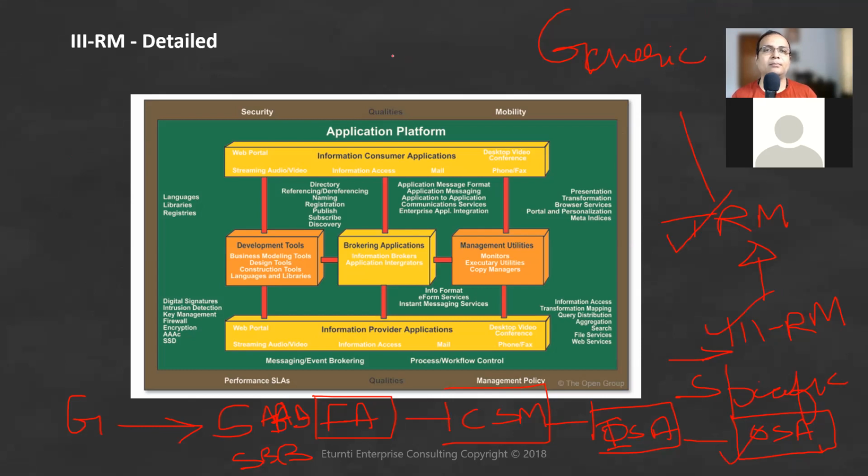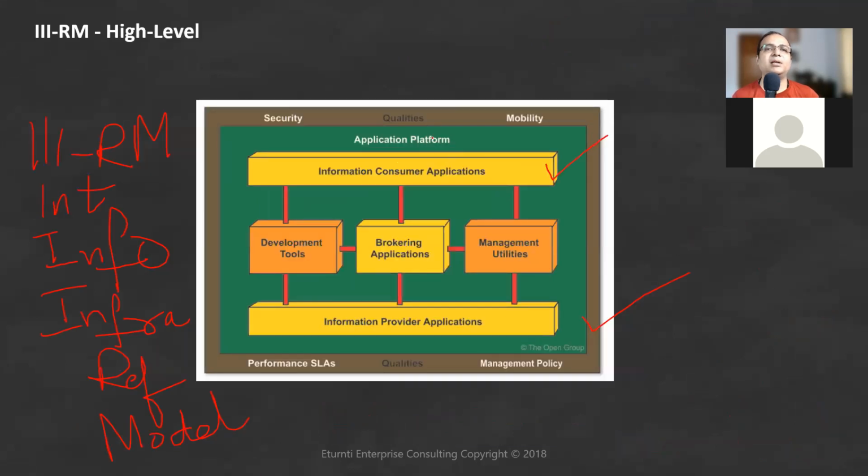All right. And what about the components? I saw a question asking what are the parts of III-RM, with options. The parts of III-RM would basically be your platform, consumer application, provider application, broker. All these things are part of III-RM. So that's about this question. What are your other questions? What are the major entities of TRM? I think that is also covered from that.